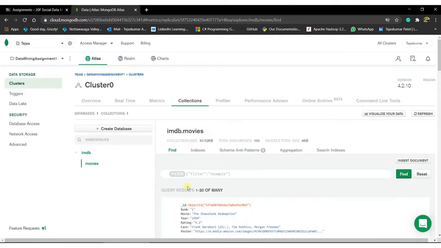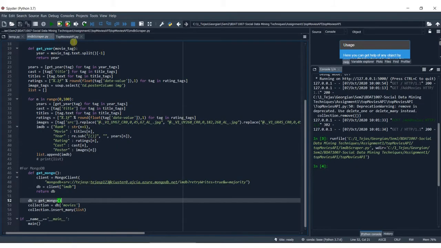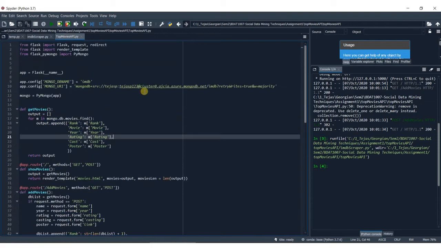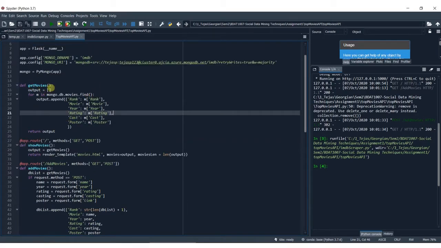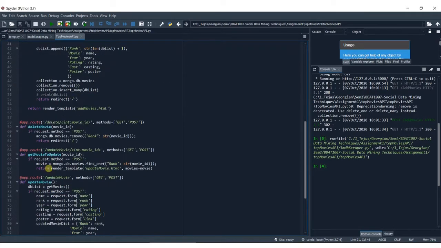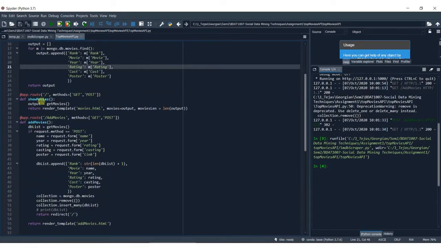So now if I want to use this data to create a web application, here we used Flask. We already imported the necessary libraries, and then here I made the configuration to use the data from the MongoDB account. And here is the get movies function to get the data from MongoDB, and here are the routes for CUD functionality. This basically will be used to give some functionality to our web application.